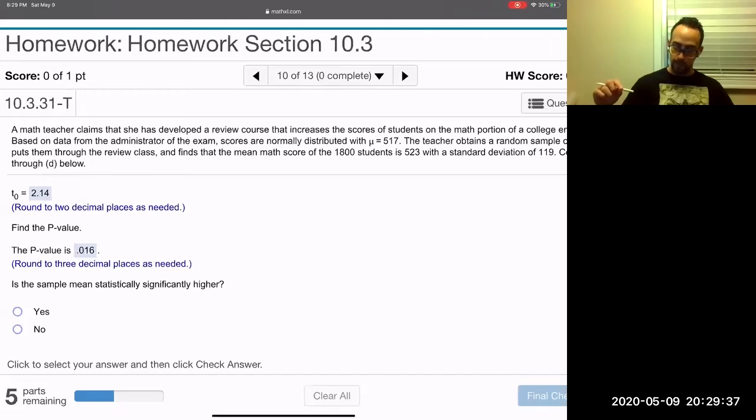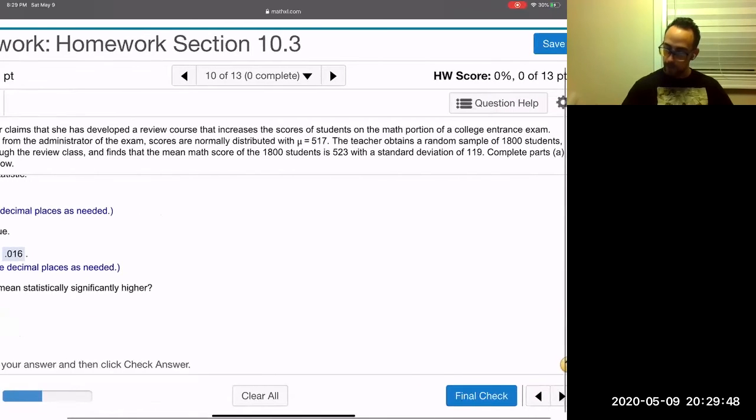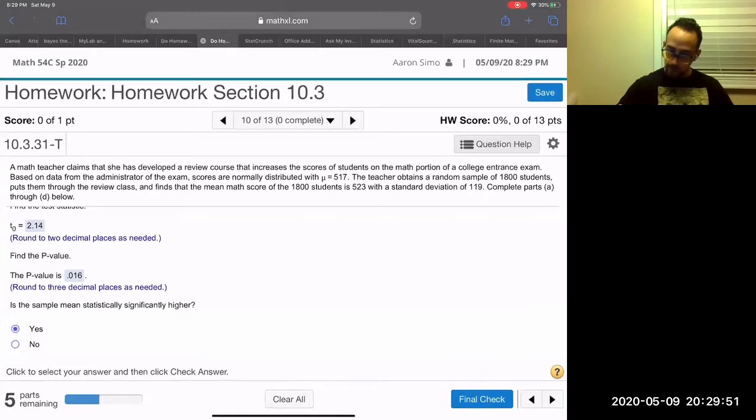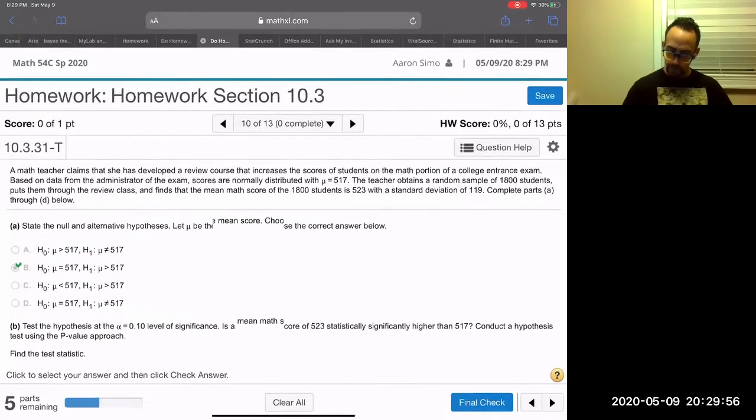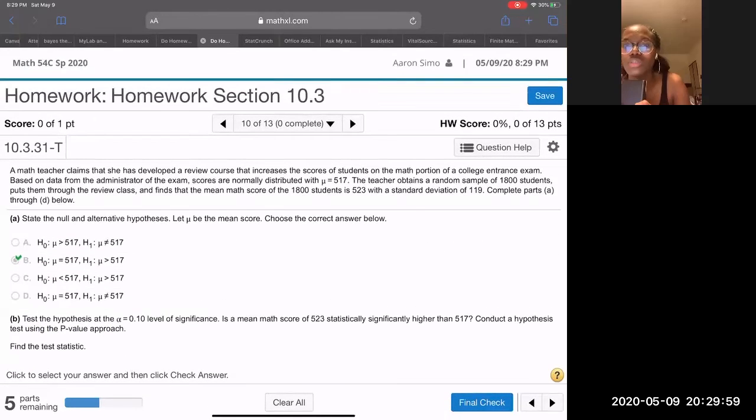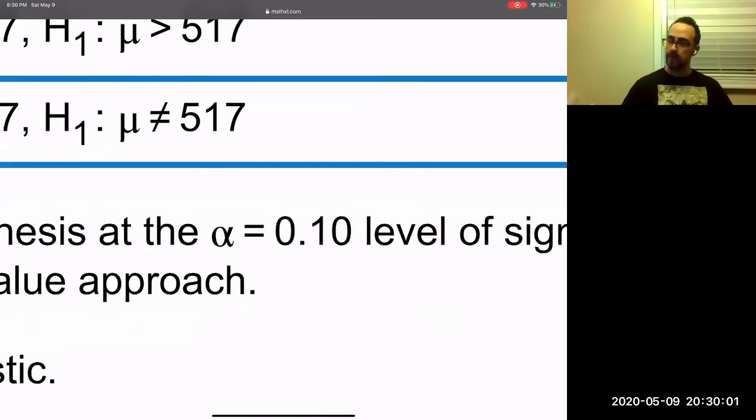Okay, is the sample mean statistically significantly higher? We'll say yes. Statistically significant, why is it statistically significant? That kind of relates to our conclusion. Do we have an alpha level, a significance level? Did they give one? Oh, they did right there, 0.1.